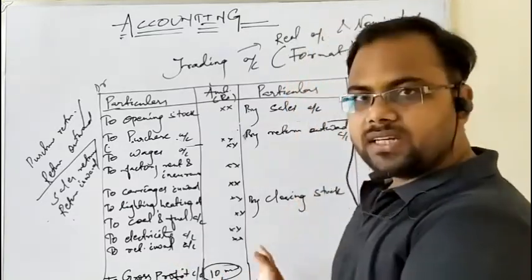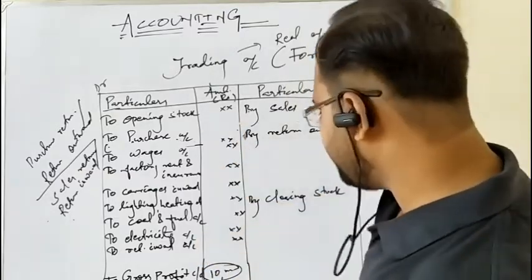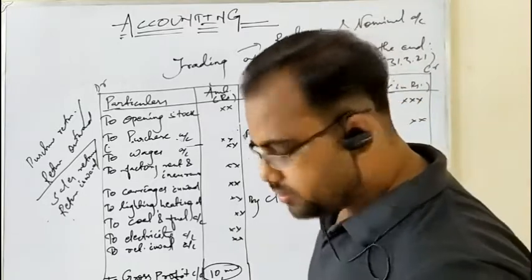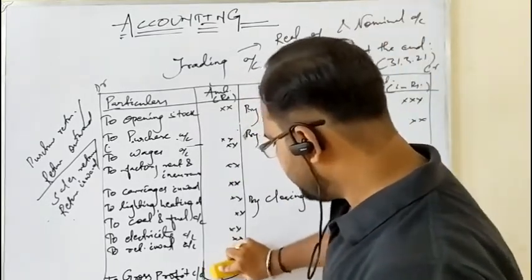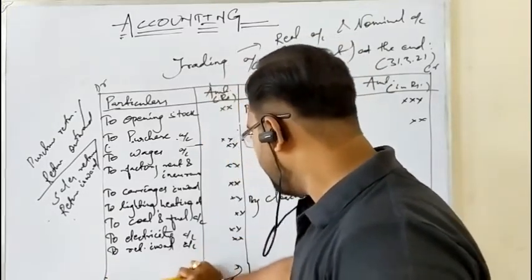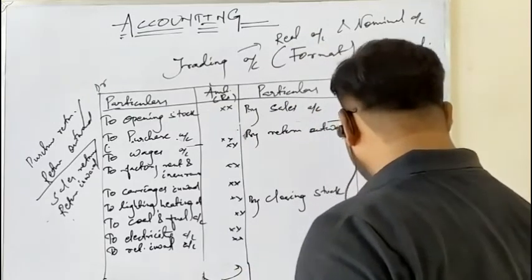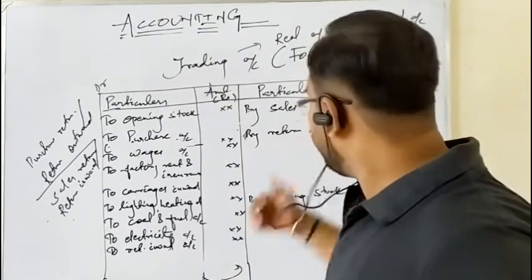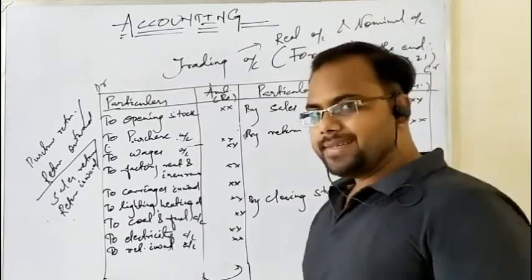Okay, let us take the opposite sense of the trading account. Consider if the debit side total is more than the credit side total. Let us take an example that the debit side total is 60,000 and the credit side total is 40,000. So which is the highest total? 60,000.